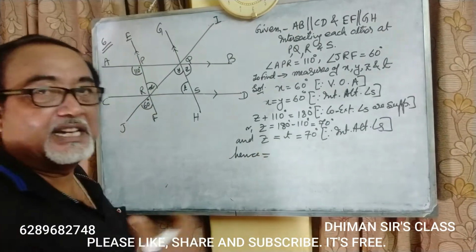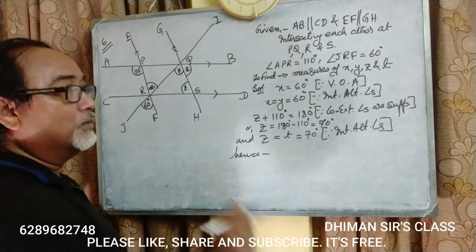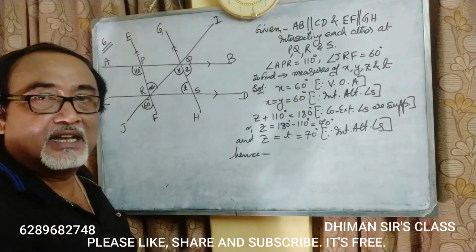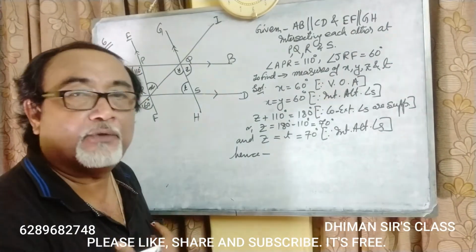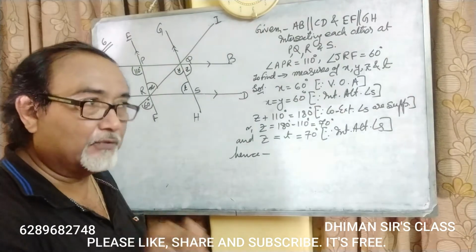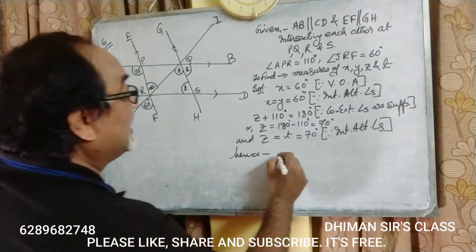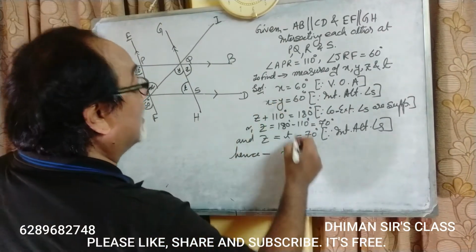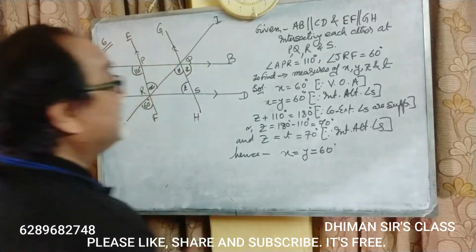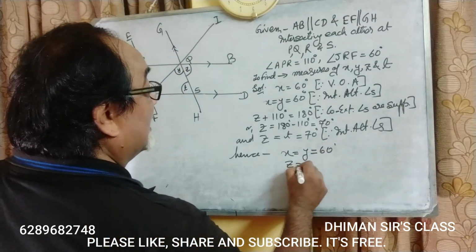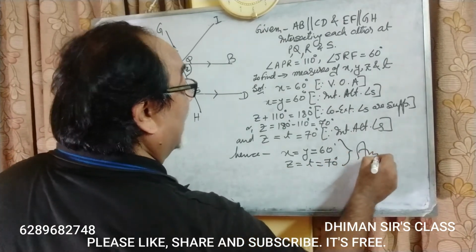as there are multiple questions in the same question, you have multiple values to be found. So you must write out all the answers, means assemble all the answers at the end so that it becomes easier for the examiner to check. So therefore you must assemble all the values. See, X is equal to Y is equal to 60 degree and Z is equal to T is equal to 70 degree. This is the answer.